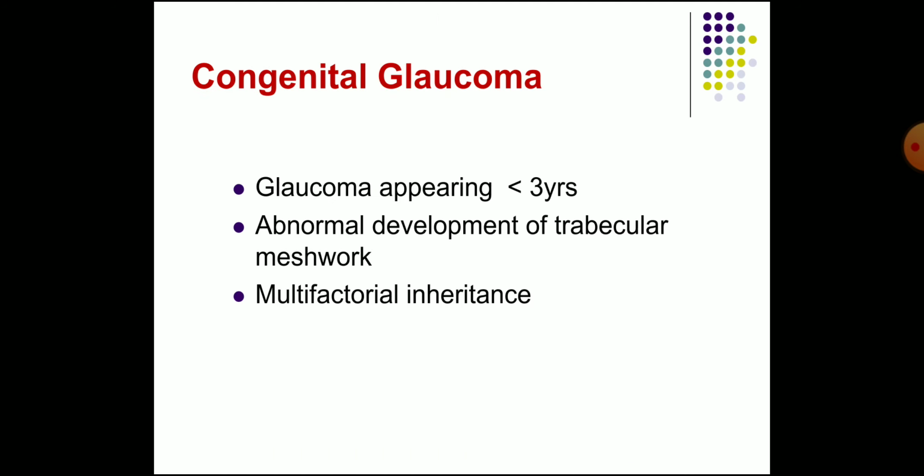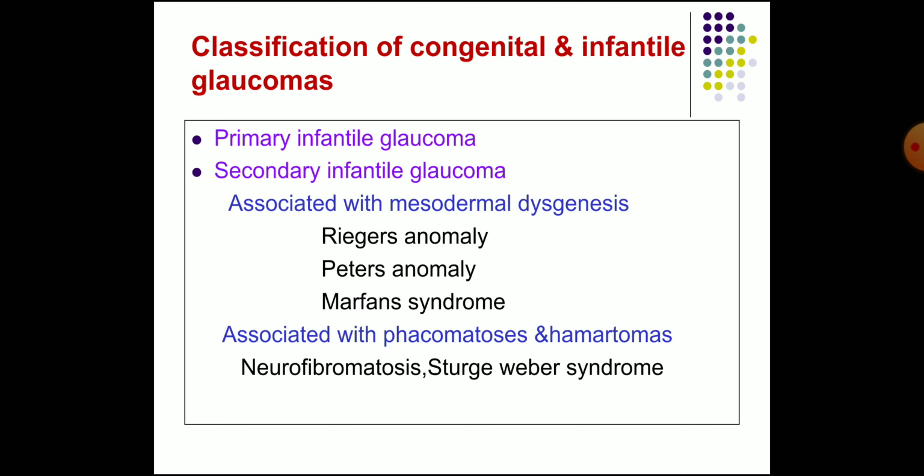Now the congenital glaucoma. Glaucoma appearing below the age of 3 years is called congenital glaucoma. Here the cause is abnormal development of the trabecular meshwork, with multifactorial inheritance. So the classification of congenital and infantile glaucomas: there are primary infantile glaucoma and secondary infantile glaucoma. The secondary ones are associated with mesodermal dysgenesis,